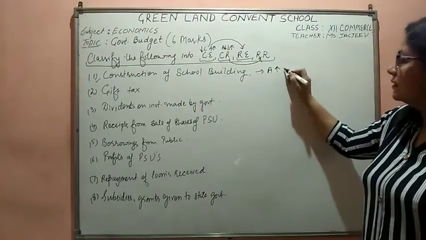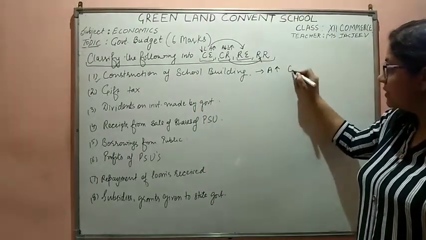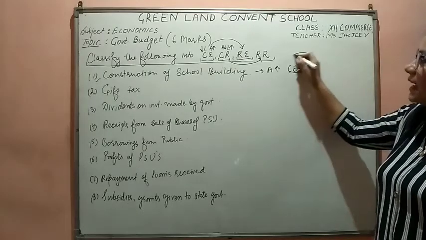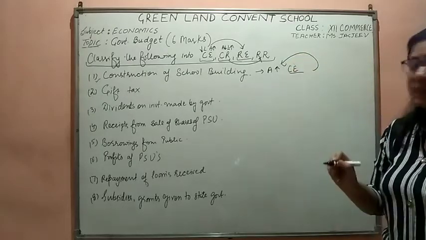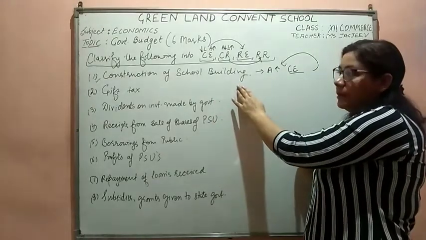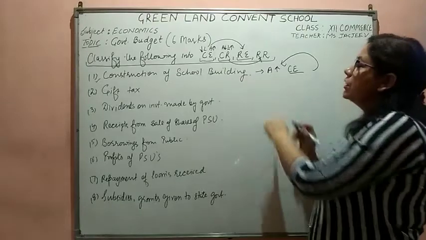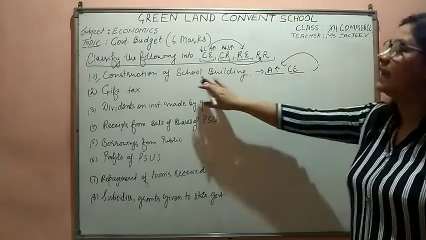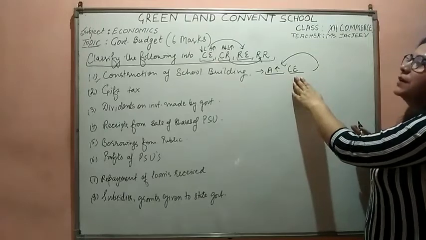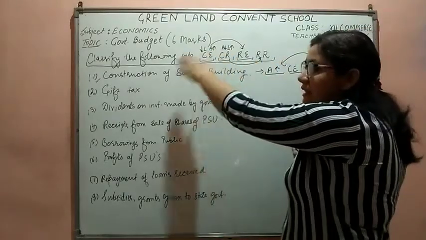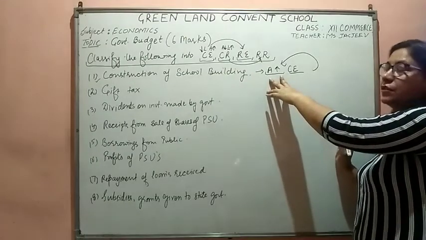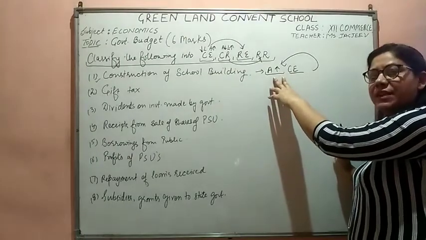You have to answer, it is a capital expenditure done by the government because the asset has increased by constructing a school building in the economy. So you have only to give the specific reason that your asset is increasing. You cannot give the reason that it either increases the asset or reduces the liability. You have to be very specific in your answer. Then only you will get marks.